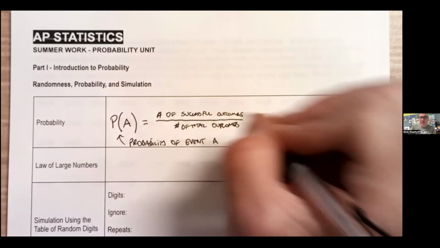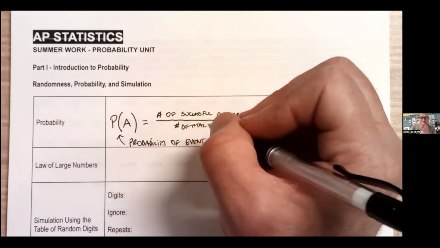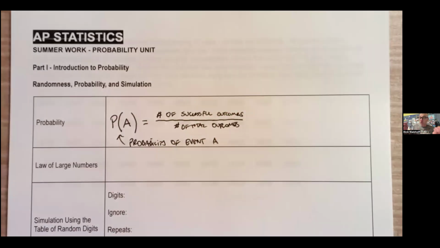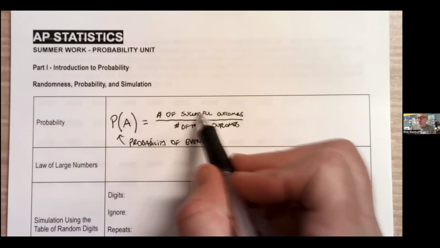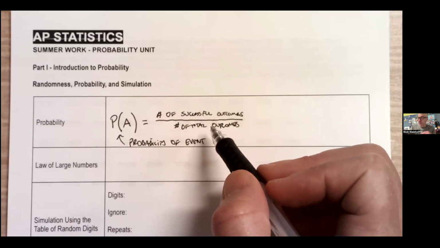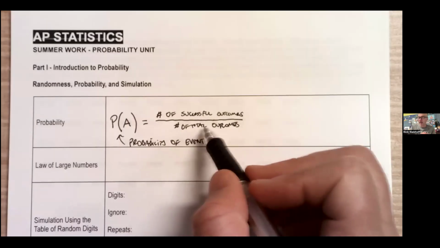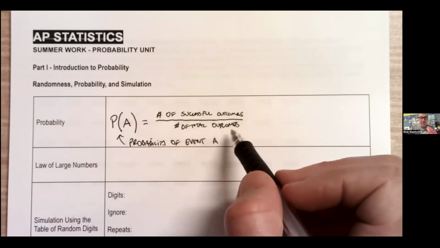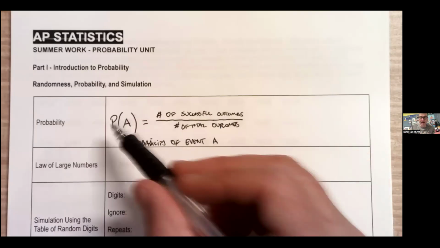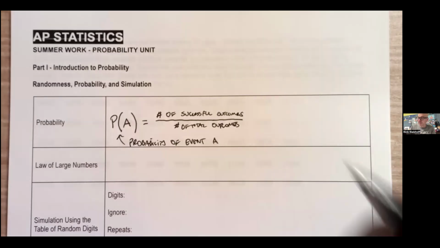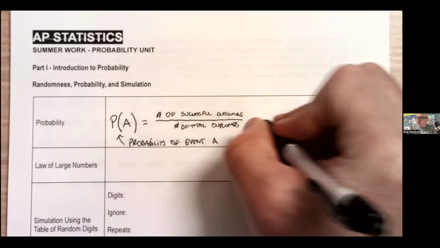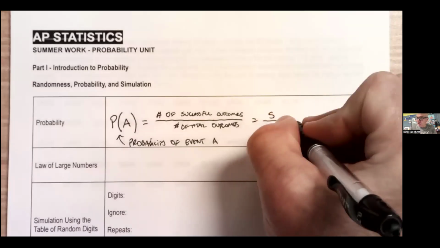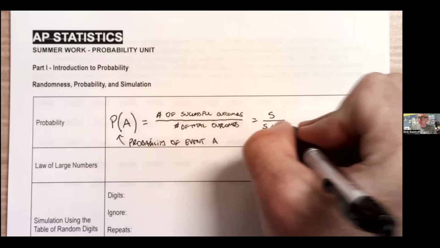So the number of successful over the number of total. If I have a fair coin and I say a head is a success, I would have one successful outcome possible and two total outcomes, head or tail. So the probability of a head is 1/2. Sometimes you'll see it written as successes over successes plus failures.